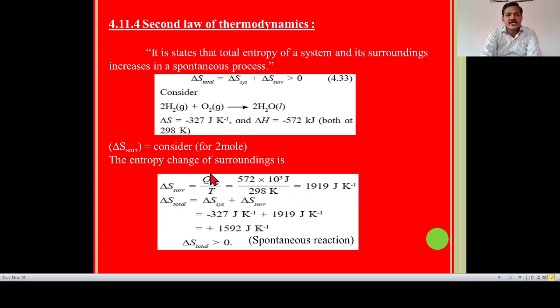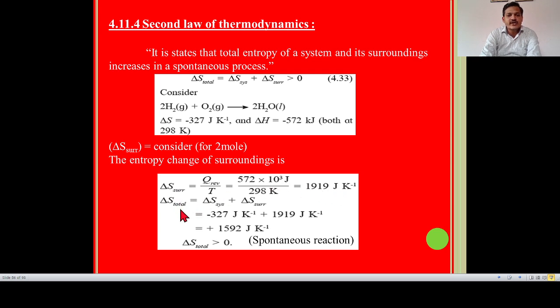So delta S surrounding has the value Q reversible divided by T, where Q reversible is equal to delta H. Delta H is equal to minus 572 kilojoule. But here the surrounding sees the reverse of this reaction, so we have to reverse that sign. So minus is converted into plus 572, and kilojoule is converted into joule, so 572 into 10 to the power 3 joule. Then temperature 298 K. So the answer is 1919 joule per Kelvin.